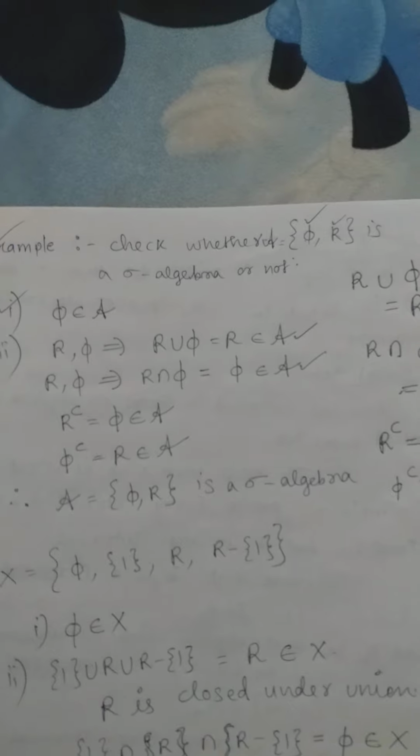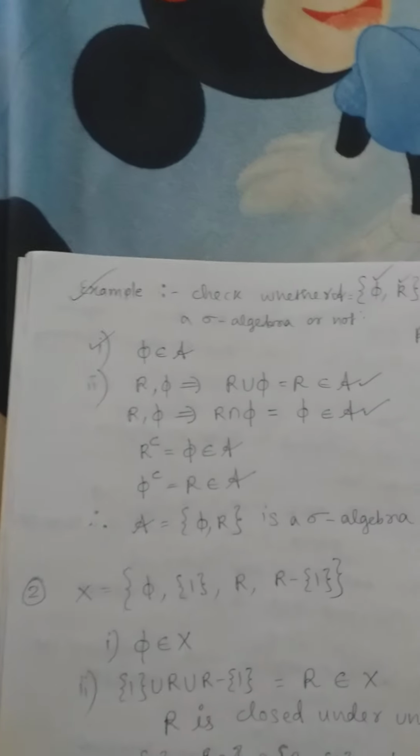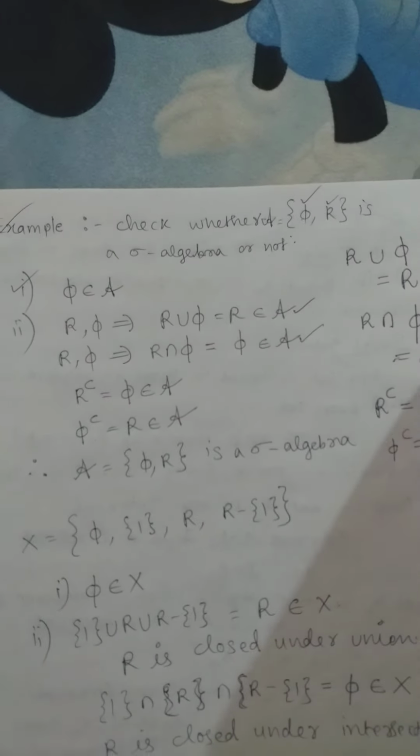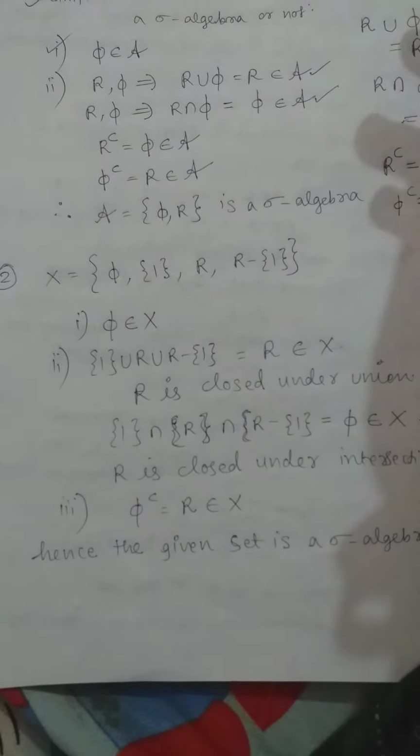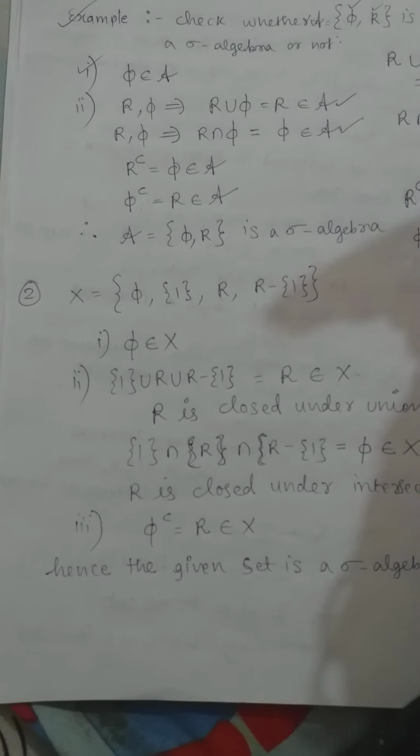Yeah. So what I would like to suggest is we have to understand the concept of the sigma algebra before introducing the topic. So I have given one more example for checking whether the given set is a sigma algebra or not. Again I would like to explain. We have to check just three properties or three rules.